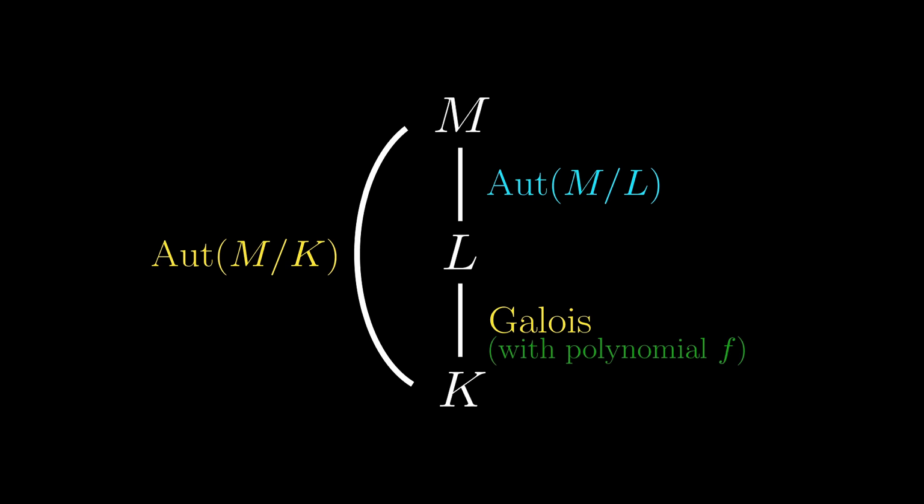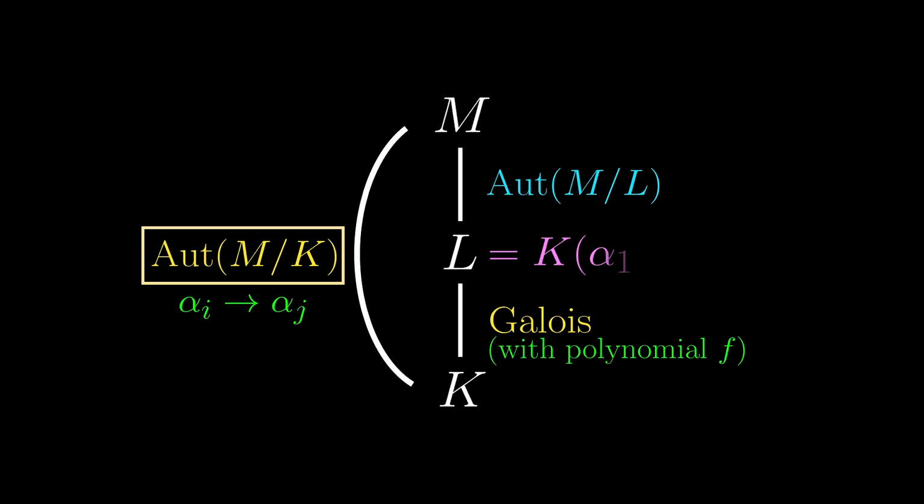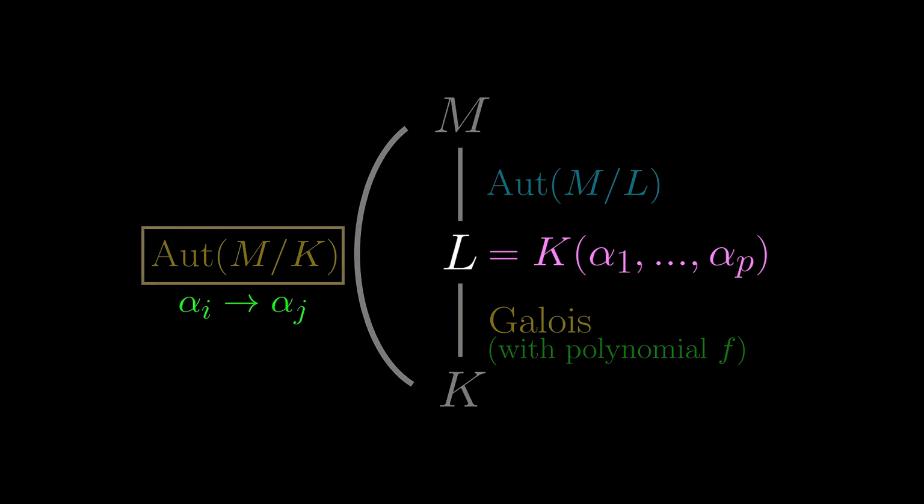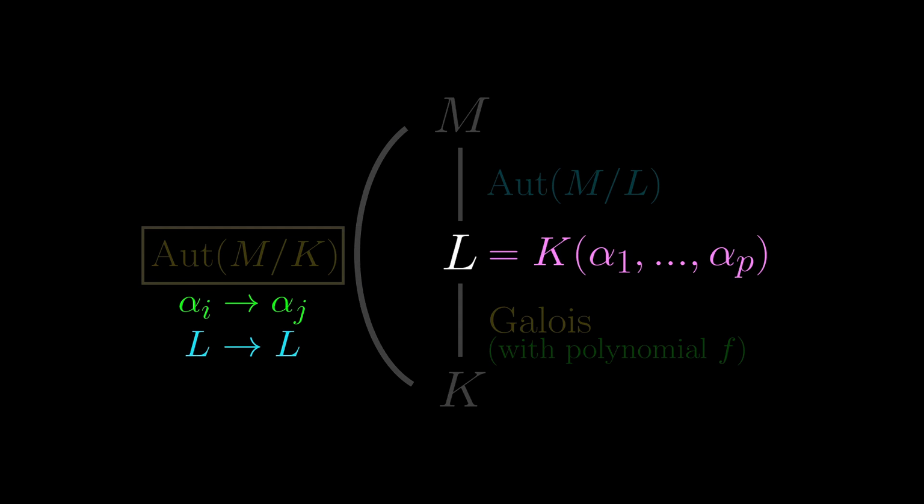So back to this tower of field extensions, and let's say that L is the splitting field of F over K. From what we have just said, the automorphisms of a bigger field M fixing K will still send a root of F to another root of F. However, L is formed by just adjoining K with all the roots of F, and the roots just permute themselves under such an automorphism, so if you start with something in L, you will still end up in L. So yes, even though these automorphisms only fix the small field K but not L, they still send something in L to another thing in L.